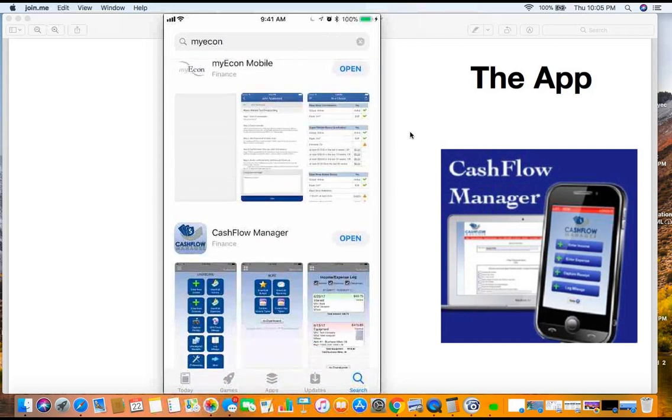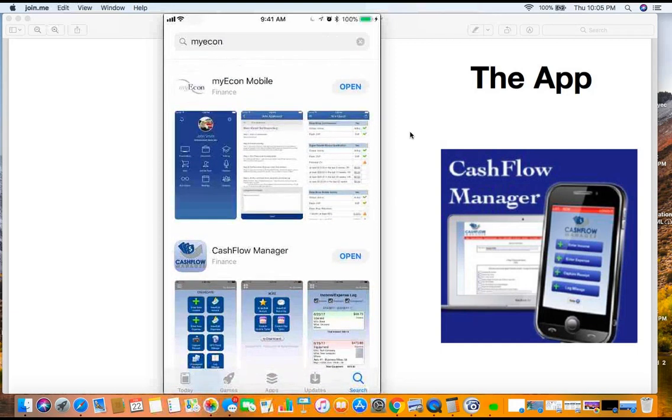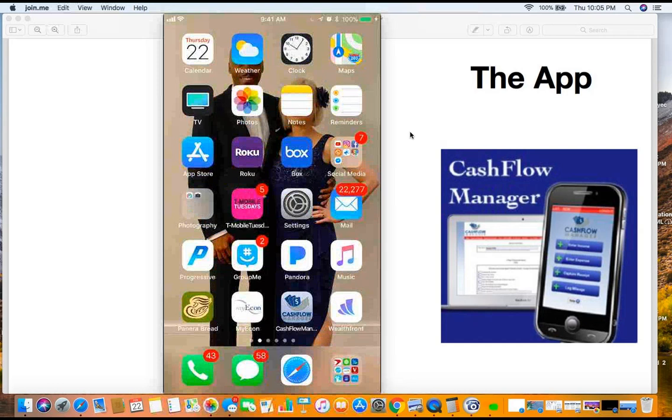And then it's going to pull up a couple apps. Now, you want to have both of these apps on your phone, okay? We're not going to talk about the MyEcon mobile app tonight. We're going to be talking about the Cash Flow Manager app, but you want to have both of these tools. These tools are very, very crucial to your business. So if you have not done so already, or if you got new people that you have not shown how to do this, you got to do this, because if you want people to stay in the system, and if you want to maximize what you're getting from the system, ladies and gentlemen, you want to have these apps on your phone, okay?